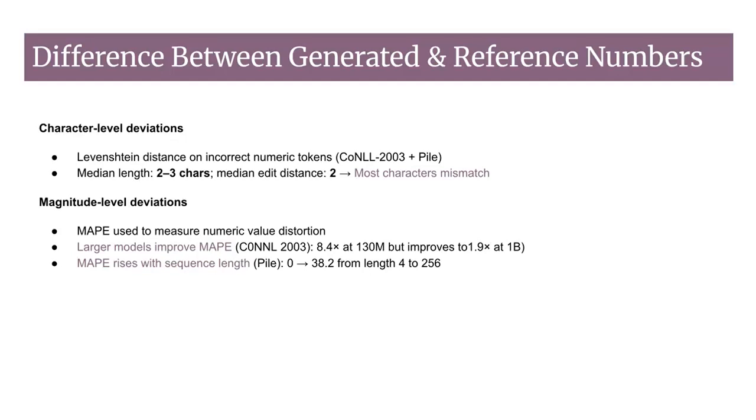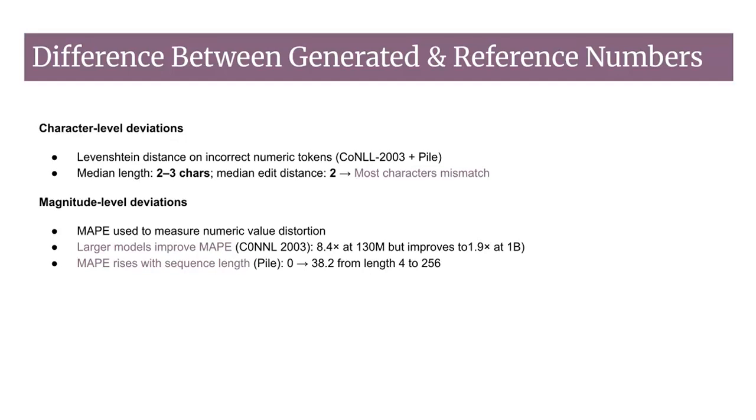To understand how large these deviations are in terms of value, we extract the numeric tokens and compute the mean absolute percentage error, or MAPE. This metric lets us compare errors relative to the size of the number, so it's a scale-independent measure. On the CoNLL 2003 test set, the 130 million model produces numbers that differ from its originals by 8.4 times their magnitude on average. As model sizes increase, this improves. The MAPE drops steadily and reaches 1.9 for the 1 billion parameter model.